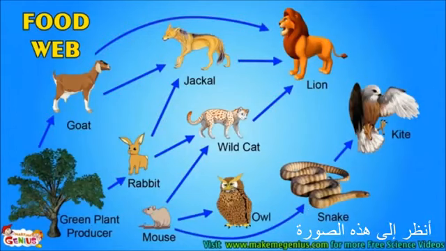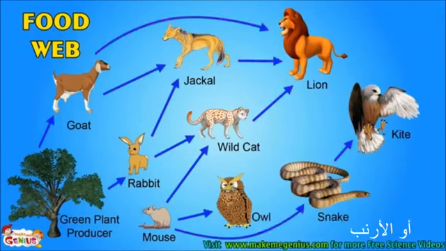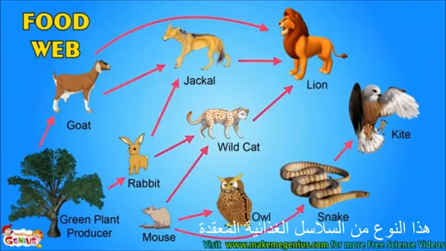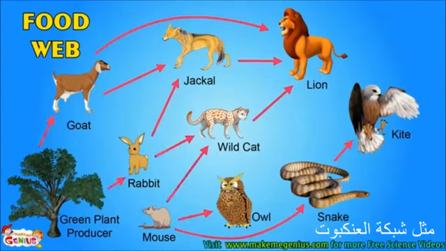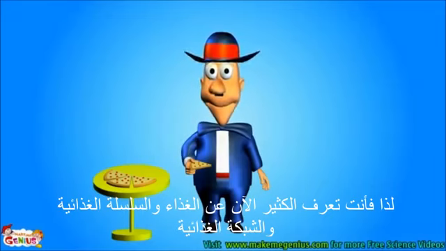Look at this picture. This is very complex. Look at the rat. It can be eaten by cat also, or it may be eaten by snake. Plant can be eaten by goat or by rabbit. These kind of complex food chains are called food web, as they are very interconnected, like a spider web. So now you know a lot about food, food chain, and food web.